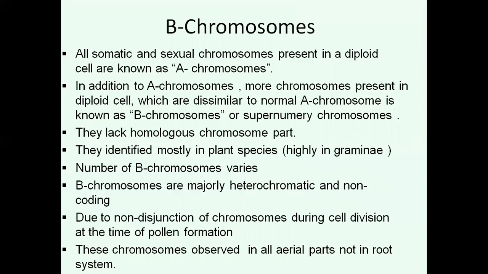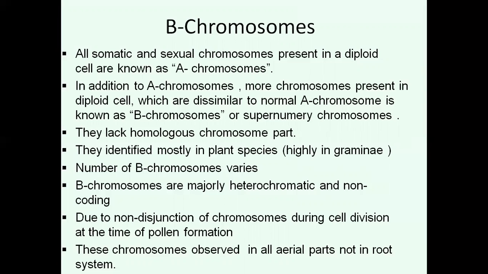How do B chromosomes arise in diploid cells? During the meiosis process, non-disjunction of chromosomes, that is unequal division of the chromosomes in anaphase, occurs. One gamete receives n-1 chromosomes, another gamete receives n+1 chromosomes.